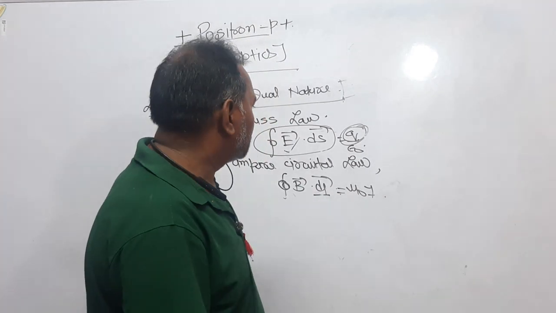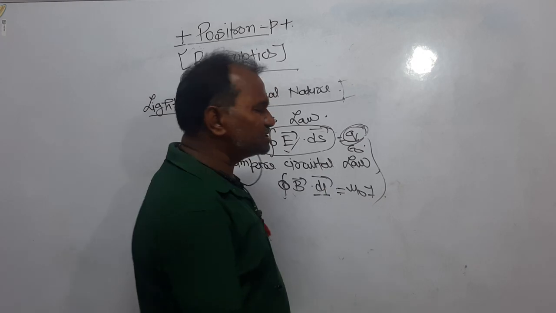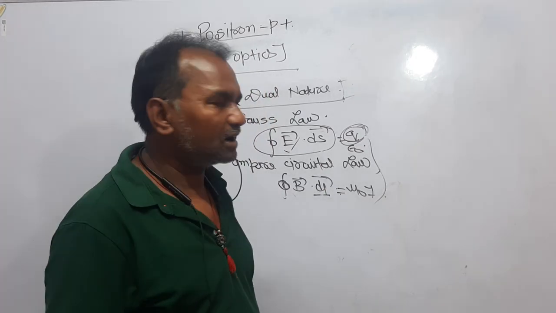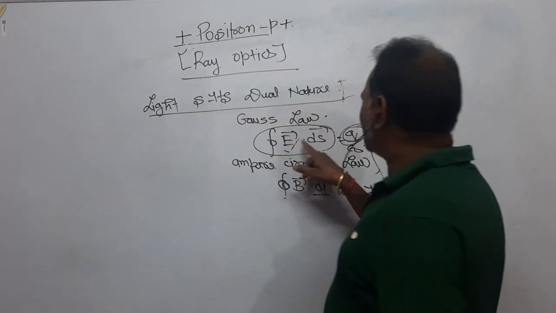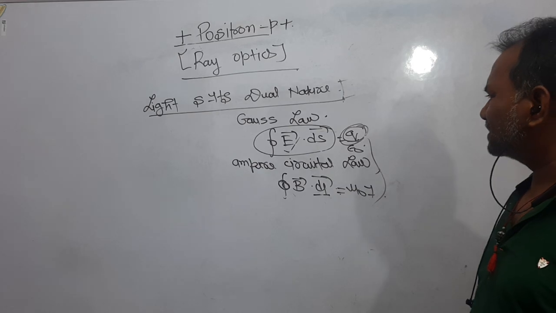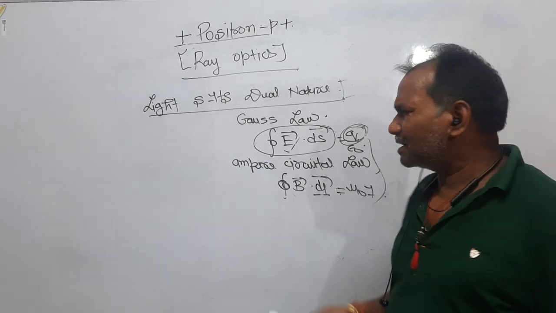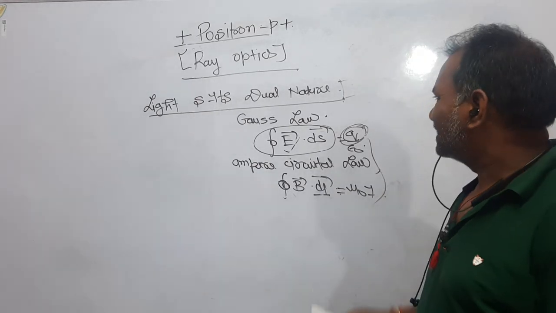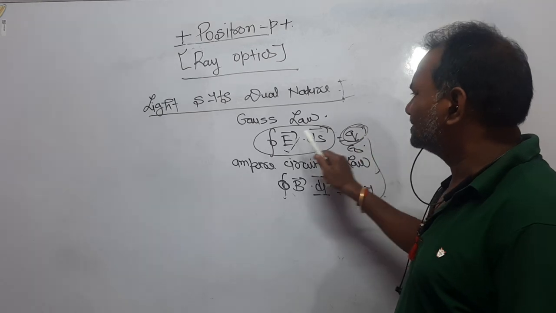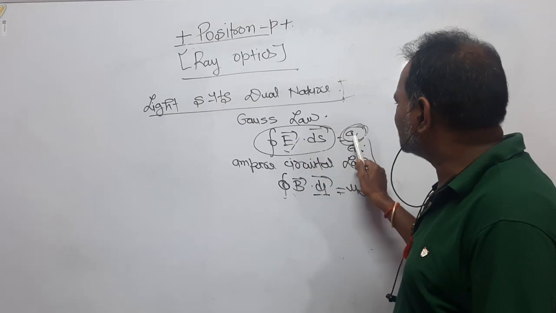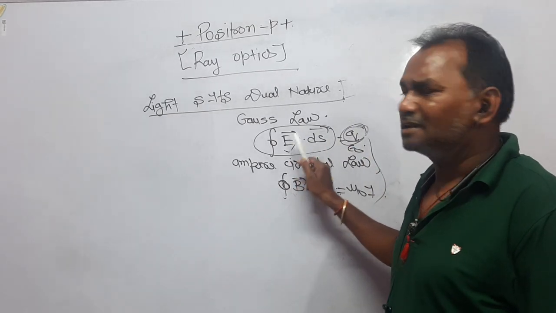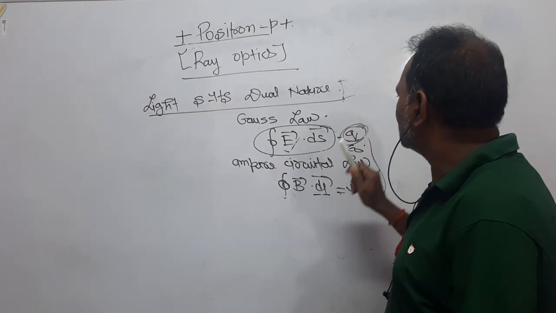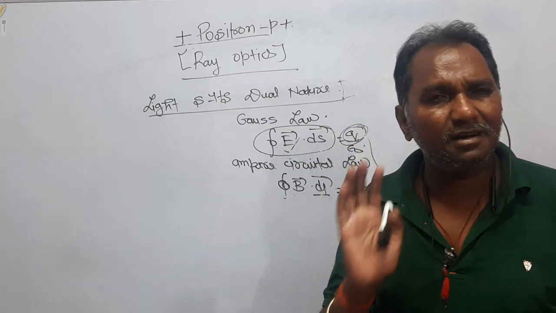Dear students, can you connect these two laws? Yes, you can. How? Look here. Integral E dot ds is equal to q upon epsilon naught. How do I explain this? That wherever there is a charge, there is a field, meaning charge is the only source of electric field. This law does not refer to whether the charge is static or moving.